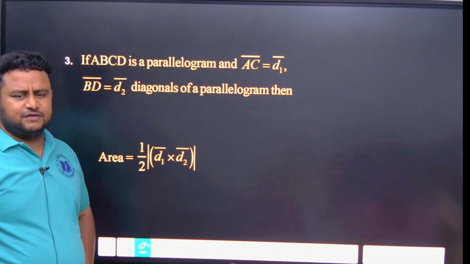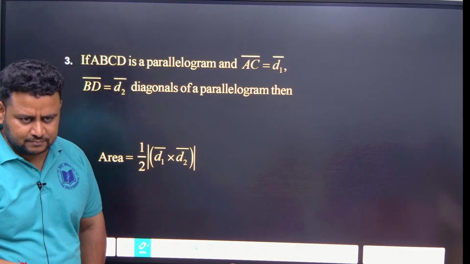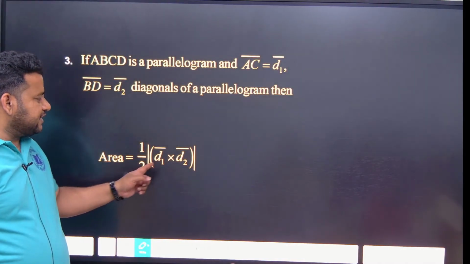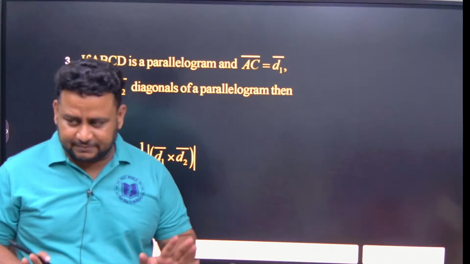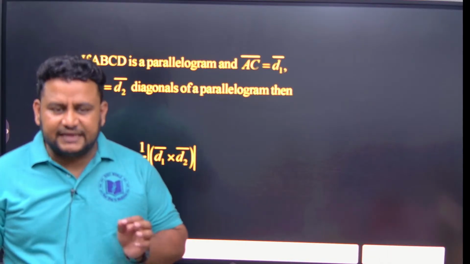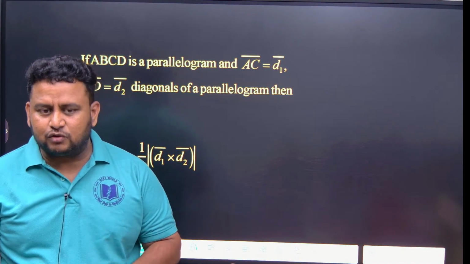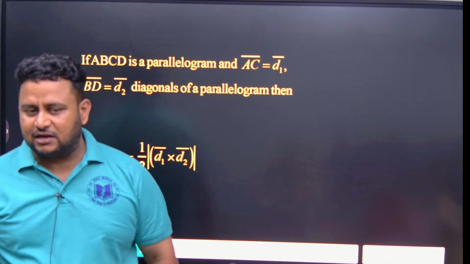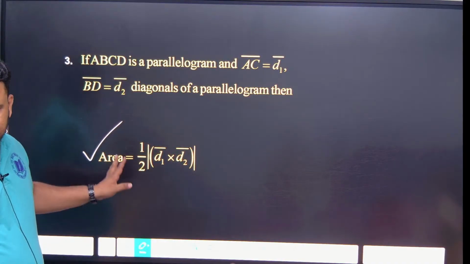So in a parallelogram, if instead of giving adjacent sides they give the two diagonals, that time the area is given by half into D1 cross D2. Normally, if they give the adjacent sides of a parallelogram, the area will be A cross B. But if they give the diagonals, the area will be half into D1 cross D2, where D1 and D2 are diagonals of the parallelogram. Clear? This is important because they have asked questions on this. This formula you have to remember.